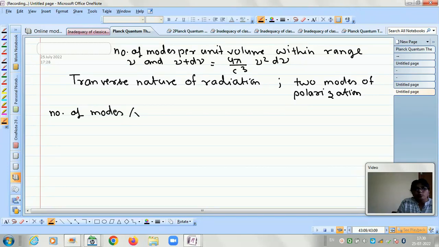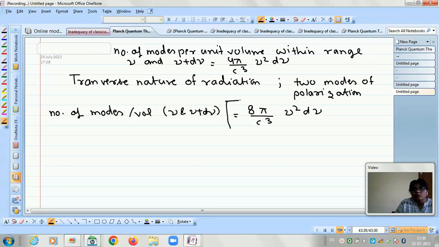So the number of modes per unit volume within the range nu and nu plus d nu will be this formula which we have derived, multiplied by 2. So now it will become 8 pi by c cube nu square d nu. This is the final term for the number of modes: 8 pi nu square by c cube d nu.